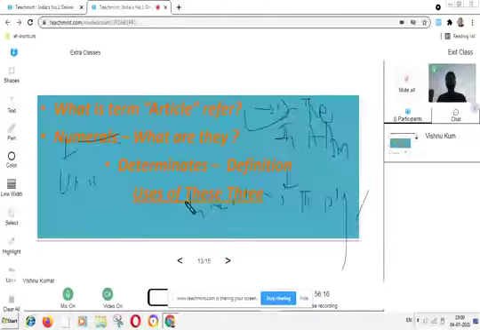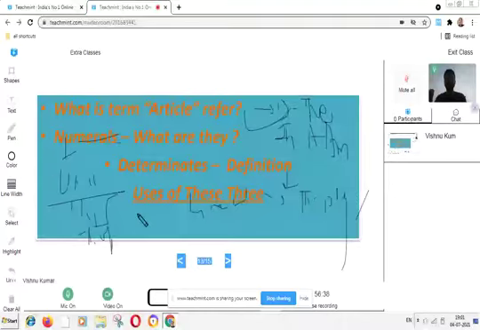There are four types: this, that, these, those. I will not write them here, I will speak them. This, that, these, those are called determinants.